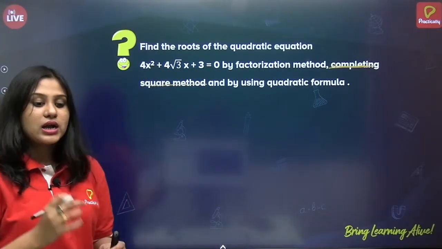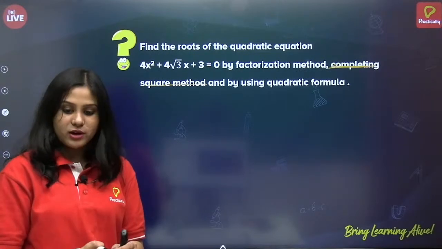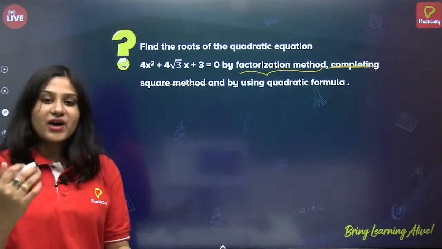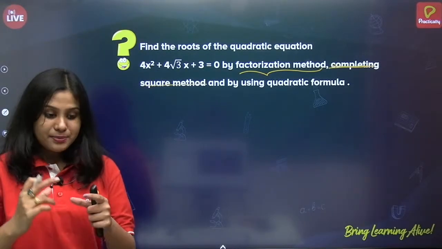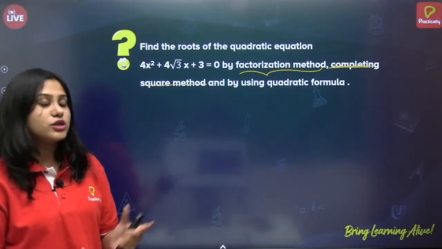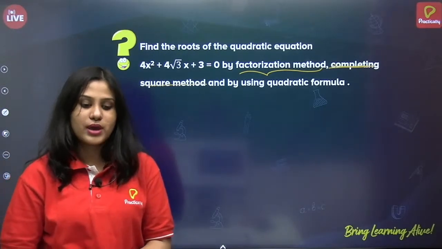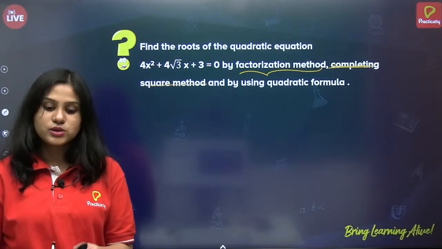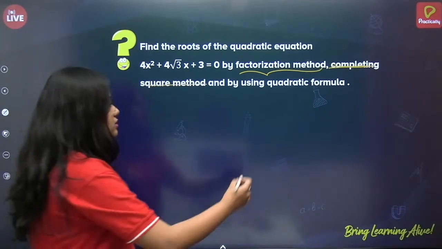So first, put pen on paper and solve by the factorization method. Let me know the answers in the comments. Then I will begin to solve by factorization and also by the quadratic formula. Within 1 minute you can solve by the factorization method, so solve it and let me know in the comments.